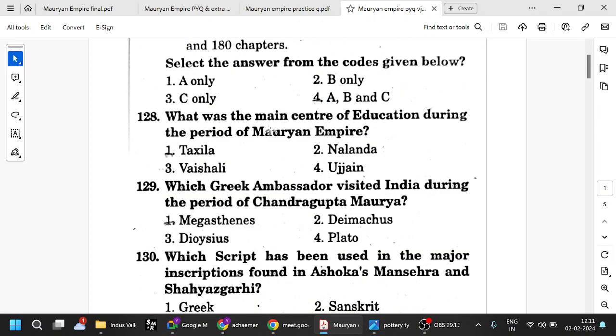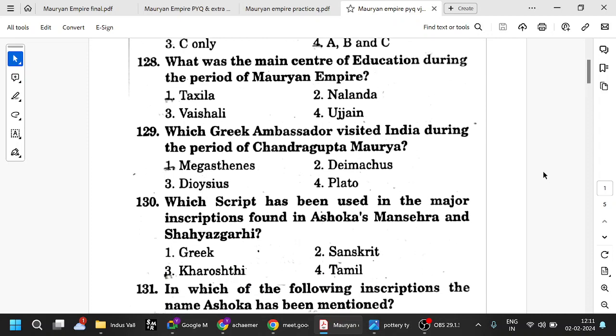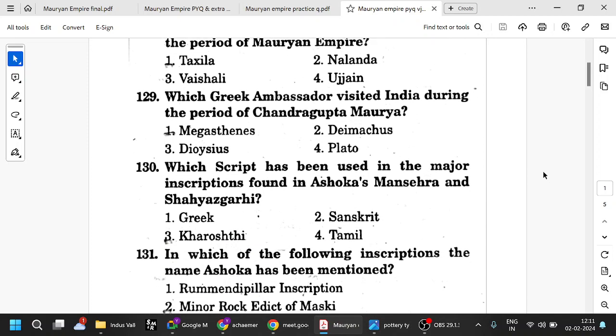So Takshila is the main center of education. Even Kautilya was a professor there. So this is very important. Which ambassador, which foreigner visited during which period? Megasthenes visited during the Chandragupta Maurya period. Okay, and we've seen others, Fa-Hien, Hiuen Tsang, etc.